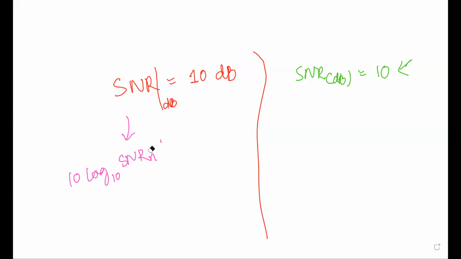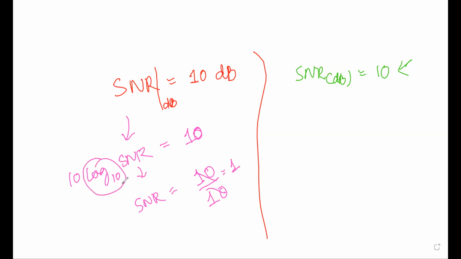Rather than writing SNR normal, I'm simply writing SNR. So 10 log SNR in ratio is equal to what is given, 10. Now, how to get the value of SNR? If you take this 10 to the other side, it's 10 divided by 10, which gives 1. And if you take this log to the other side, what do you get?